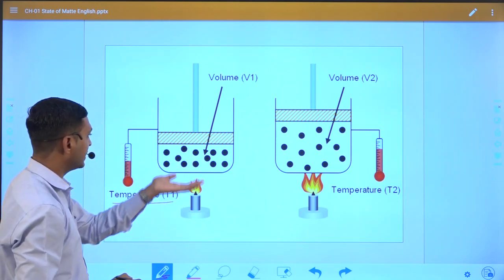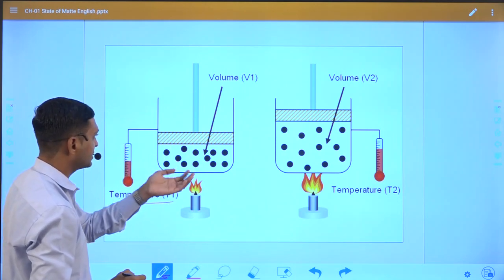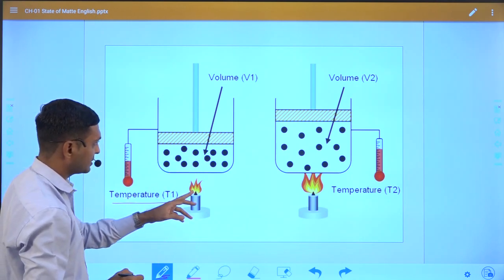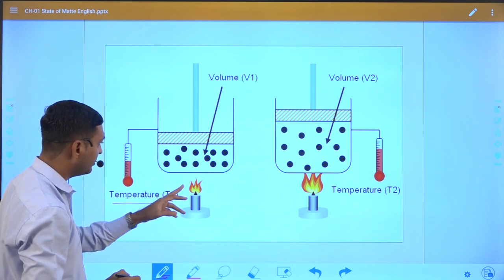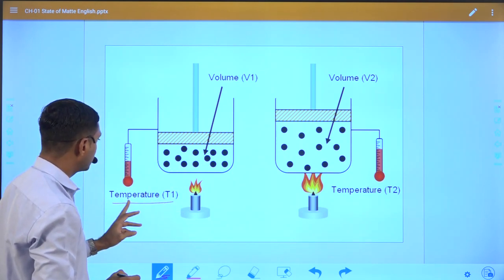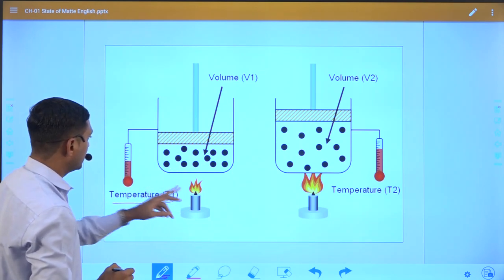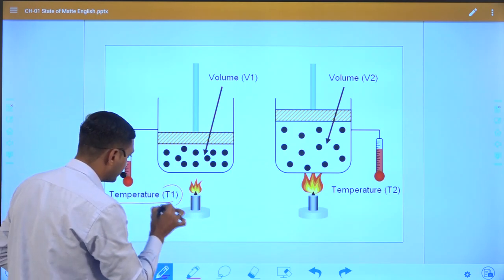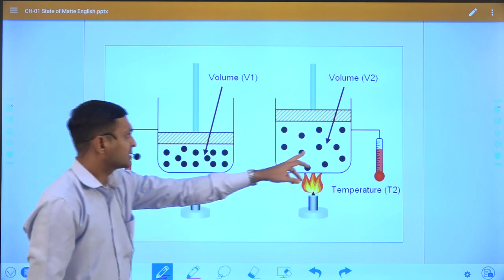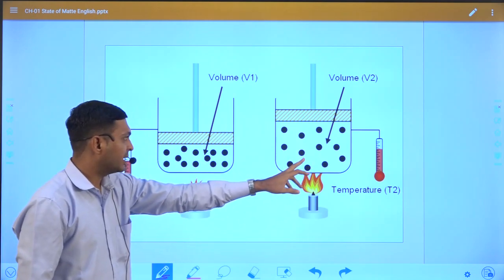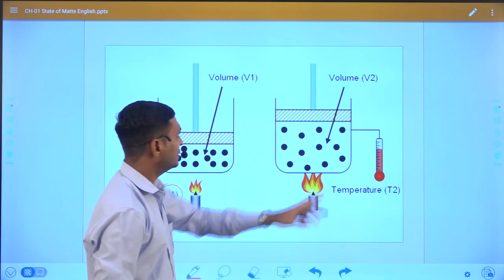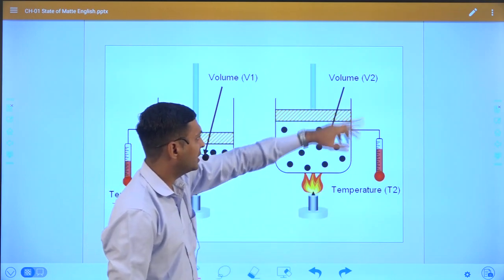If we heat the gas to a higher temperature, then the volume of the gas will increase.